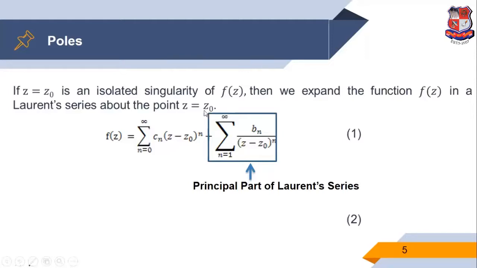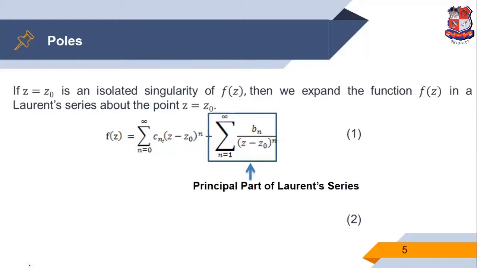And we know the formula for the Laurent series expansion. So f of z is the summation n is 0 to infinity c_n (z minus z0) raised to n plus summation n is 1 to infinity b_n upon (z minus z0) raised to n. So in a Laurent series expansion, the first part is where the power of z minus z0 is positive, and the other part is where the power of z minus z0 is negative.